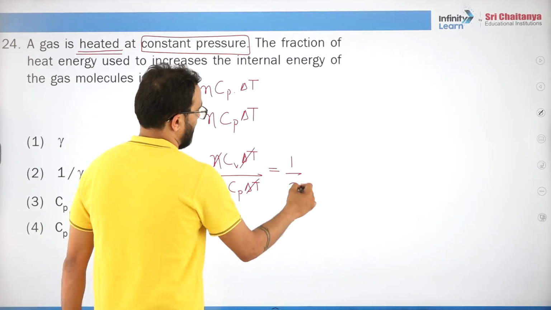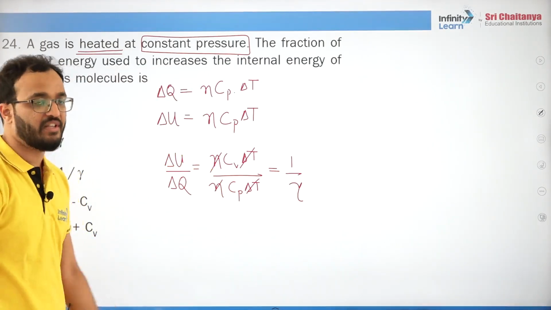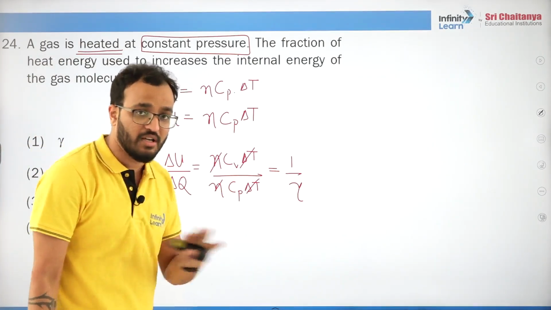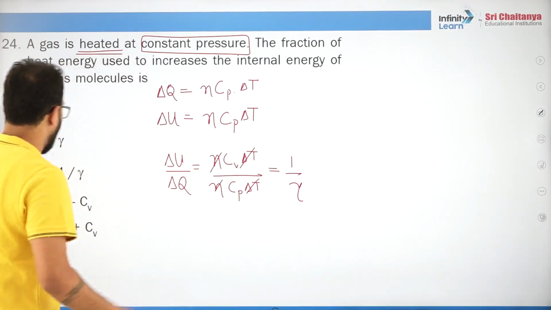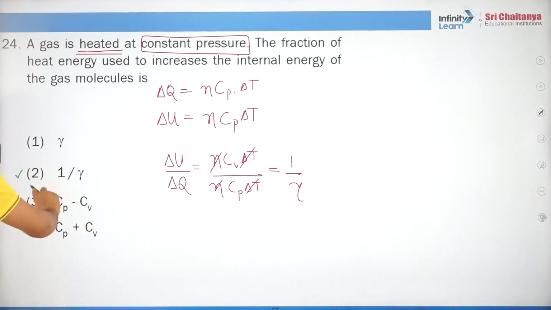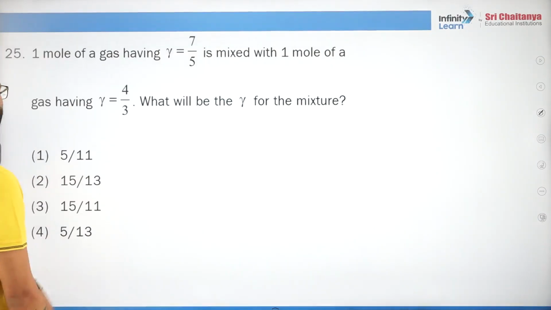So it is 1 by gamma. Why? Because Cp by Cv is gamma. Cv by Cp is not gamma. Cp by Cv is gamma. So the answer is 1 by gamma. Understood?